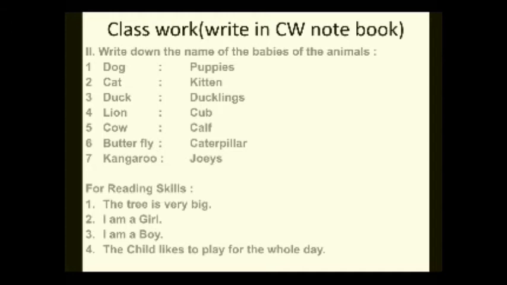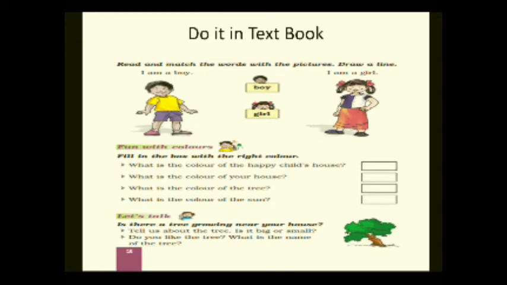And for reading skill I have given you a few sentences. Let's have a look. Number 1, the tree is very big. Number 2, I am a girl. Number 3, I am a boy. Number 4, the child likes to play for the whole day. So these are the 4 sentences which you have to read. Moving on to the next one.